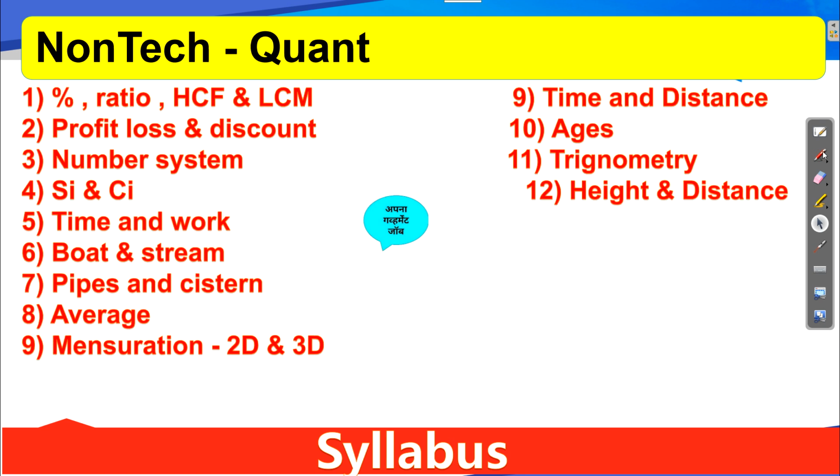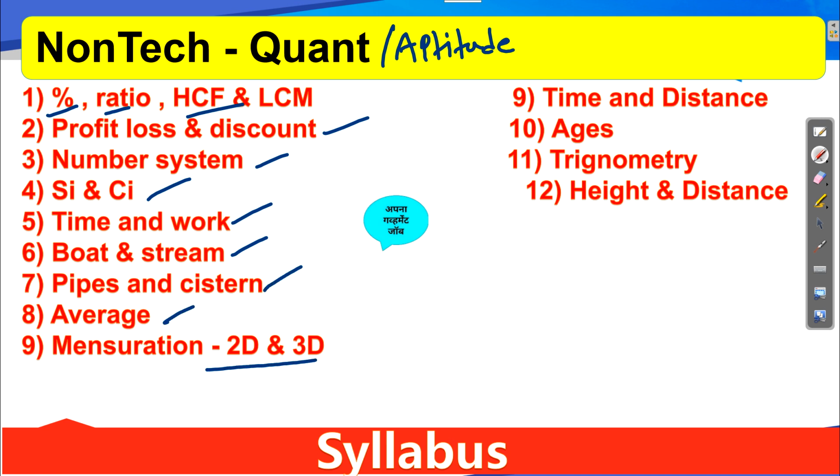The second subject we need to study is quant, that is your aptitude. In aptitude, let's see what we have. First, percentage, ratio, HCF, LCM, profit loss discount, number system, SI CI, that is simple interest, compound interest, time and work, boat stream, pipes and cistern, average, mensuration 2D and 3D, then time, distance, ages, trigonometry and height and distance. So this is the total syllabus for your UDC exam.